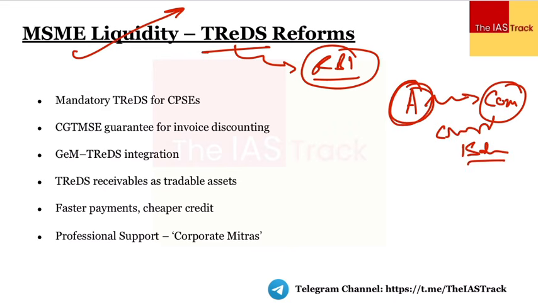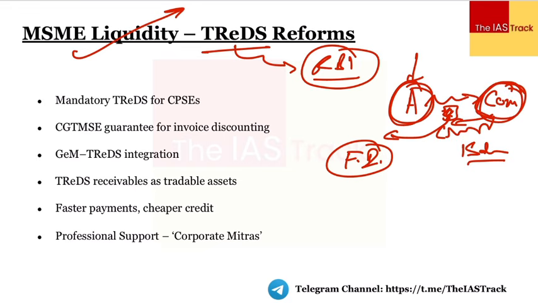Now suppose that this particular MSME is in need of funds. So what it can do is this company would give a slip to it, a receipt of it, that I am basically bound to give you this much amount of payment after 15 days. Now this slip can be given to some of the financial institutions which are a part of the trades platform, and there by giving this receipt, this particular firm A would get an amount almost equivalent to that which this company was about to give to A. So the working capital, day to day requirements of this particular MSME will be fulfilled.